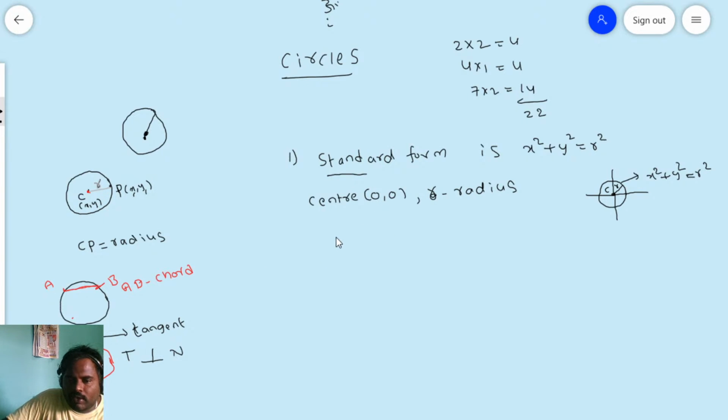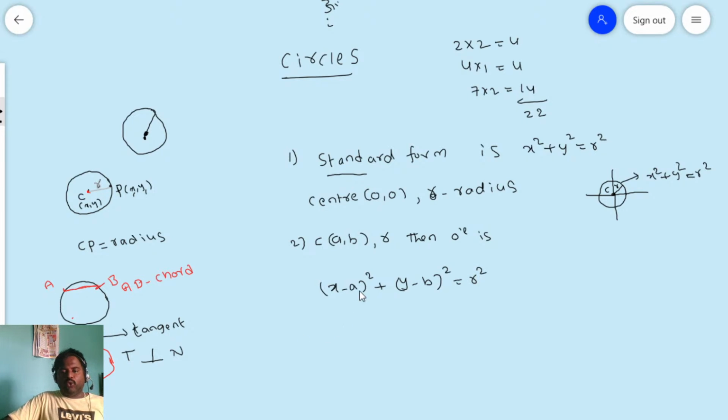Another standard form also we have. If a comma b is the center and r is the radius, then the circle equation is x minus a whole square plus y minus b whole square equals r square. Now the third one.